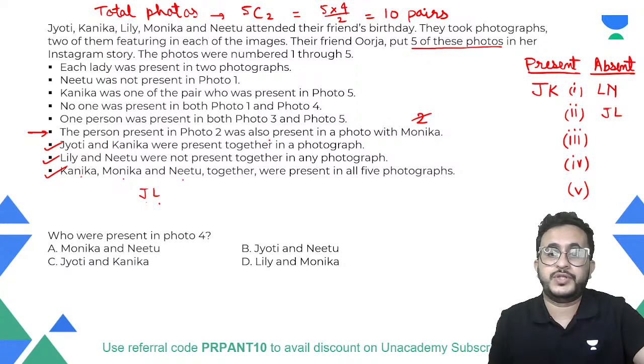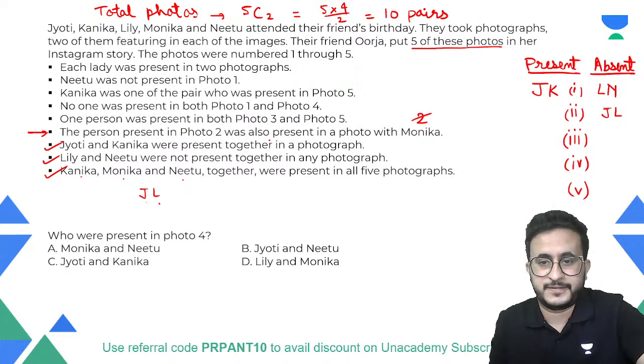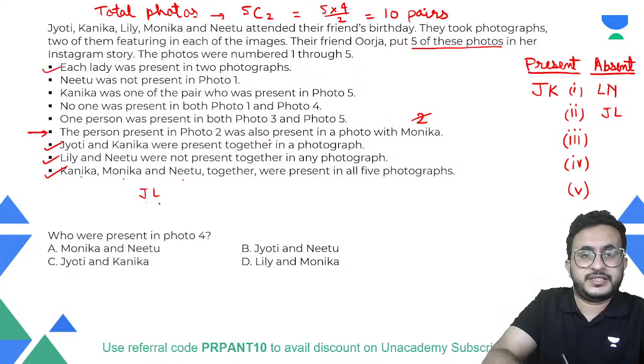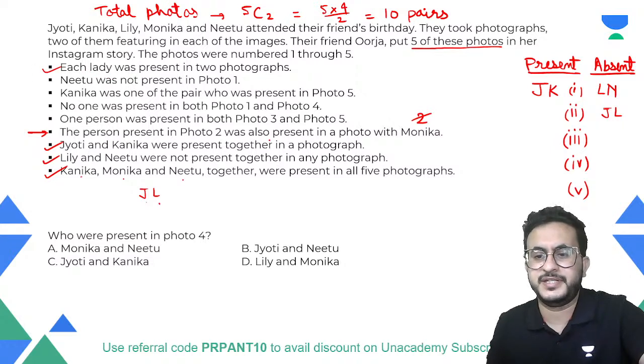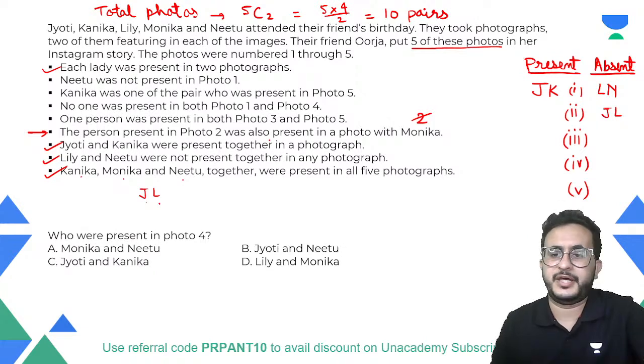Two. Two तो they are present. Totally how many photographs each person must have clicked? दो में तो present है, that is correct. Right? This statement says each lady was present in two photographs. Absent कितने में होगा? प्रेजेंट दो में, एब्सेंट कितने में होगा?